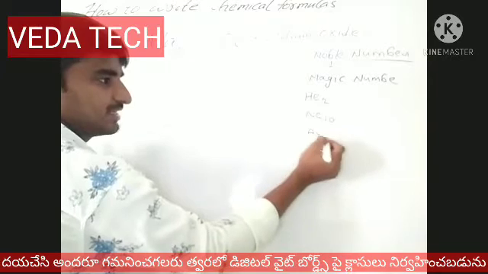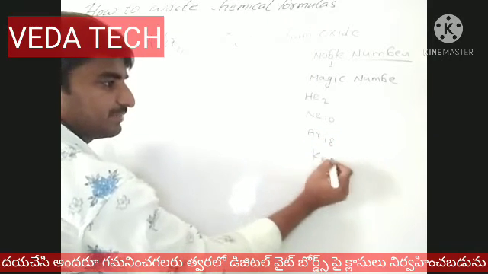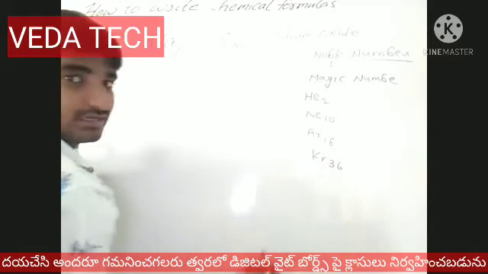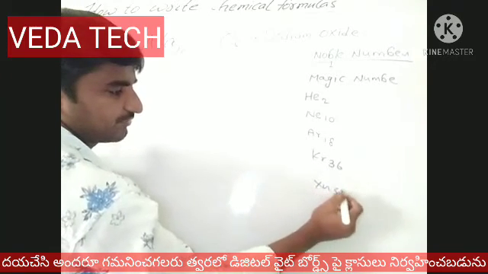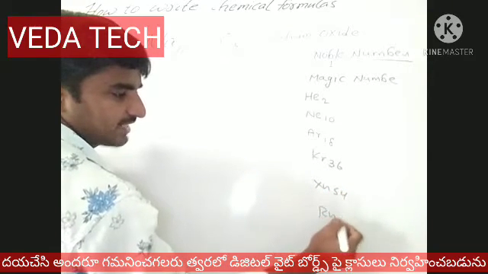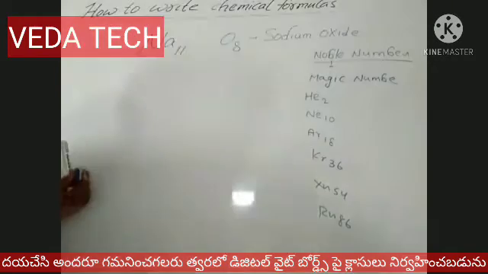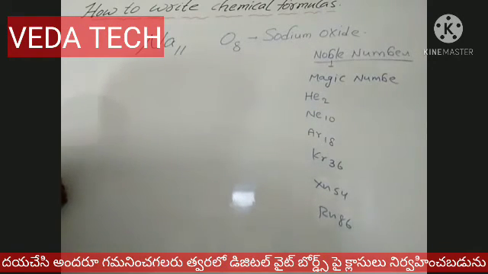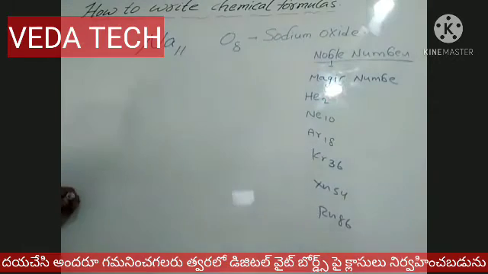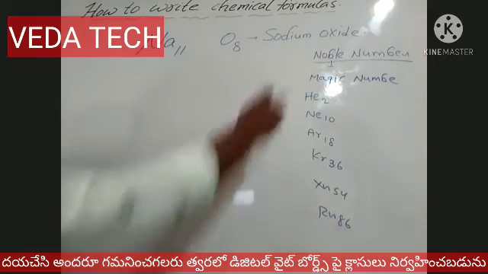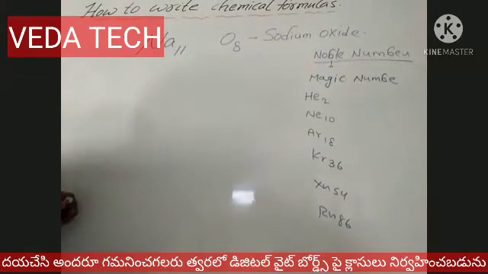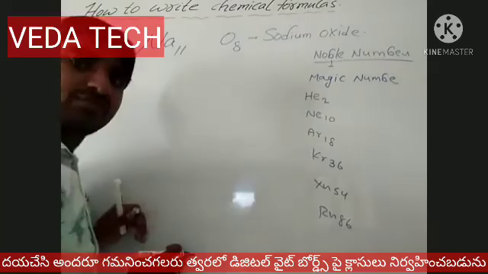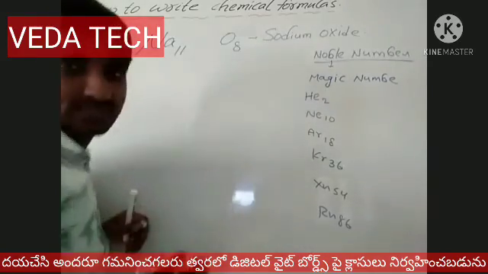Argon atomic number is 18. Krypton atomic number is 36. Xenon atomic number is 54. Radon atomic number is 86. These are noble numbers: helium 2, neon 10, argon 18, krypton 36, xenon 54, radon 86. These numbers are called magic numbers. We have to follow this magic number to write formulas easily.